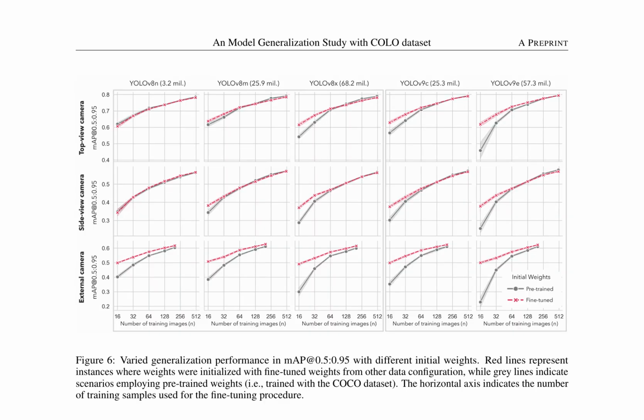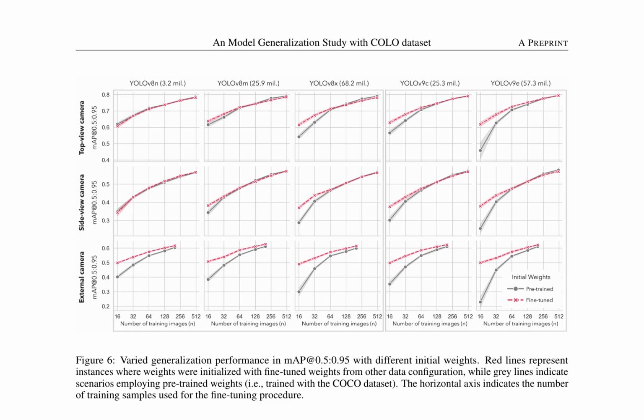This study explores the generalization performance of YOLO models using the COLO dataset, focusing on varied initial weights and their impact on model performance. The results indicate that fine-tuning with custom initial weights trained on relevant tasks brings advantages to the detection tasks, especially for more complex models. However, simpler models do not benefit much from customized weights, suggesting it is more efficient to train a simple model with pre-trained weights without relying on prior relevant information.